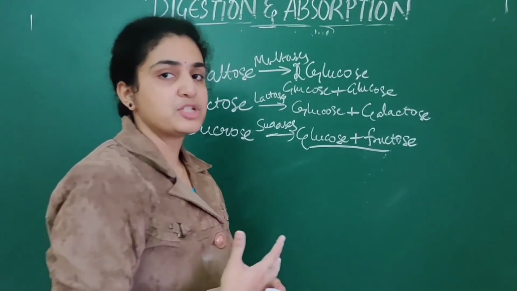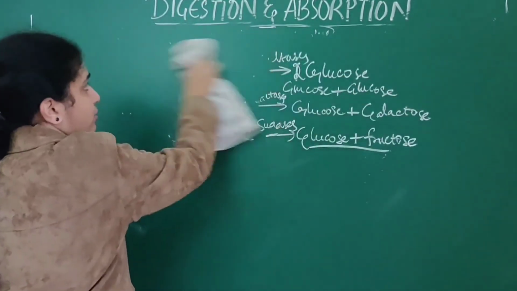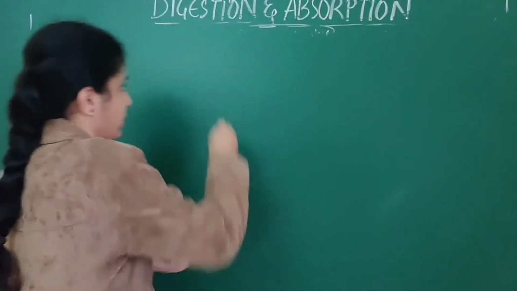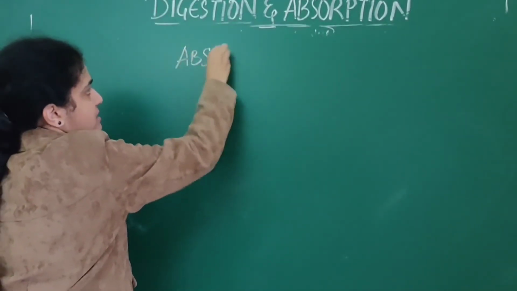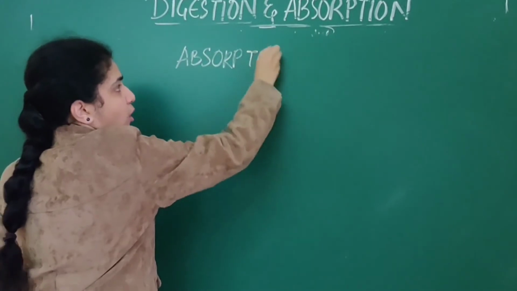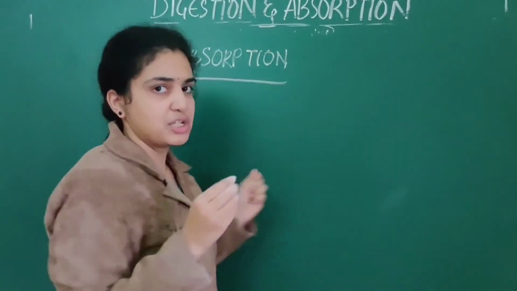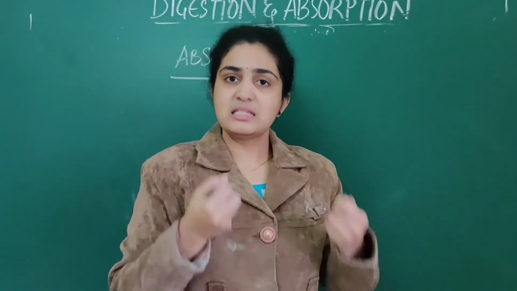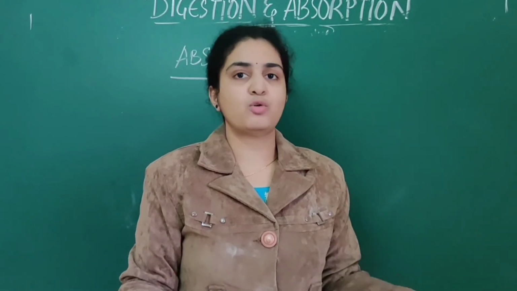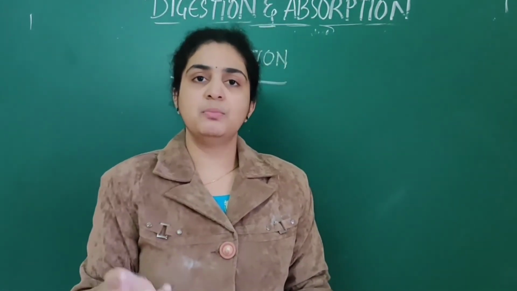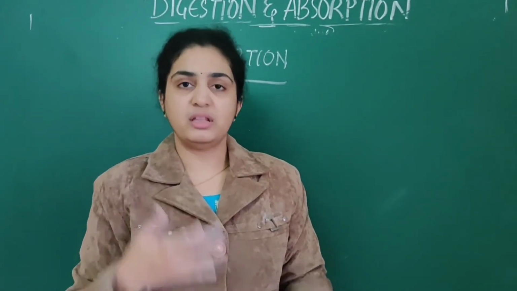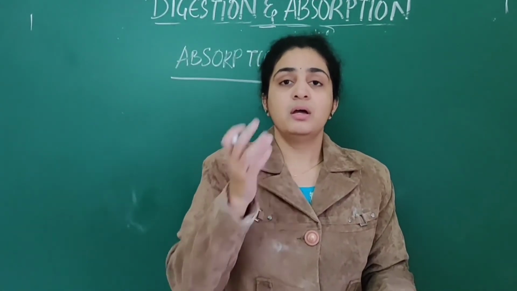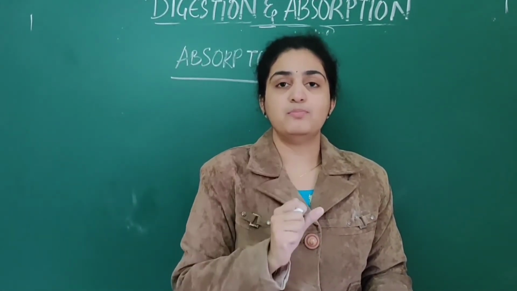Next we will deal with absorption of food. Till now we have dealt with the digestion of food. How does absorption of food take place? First, what is absorption? Absorption means whatever digested particles there are, they should be absorbed by our body or else it goes waste. Whatever food we consume, everything should be absorbed by our body. Then only we get energy and can do our daily activities.